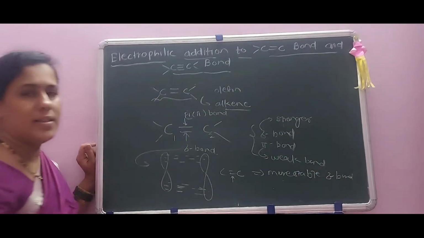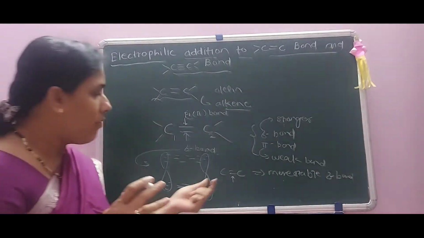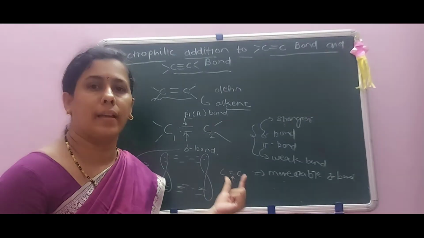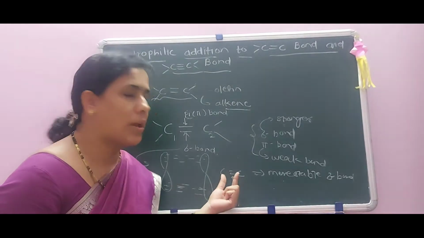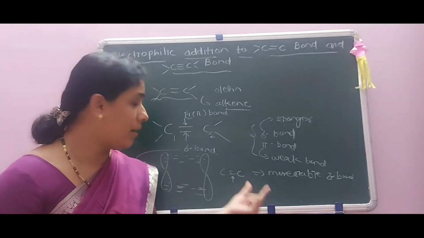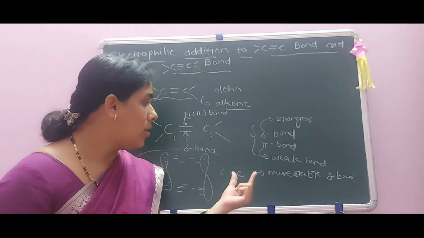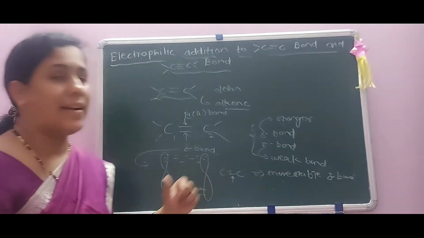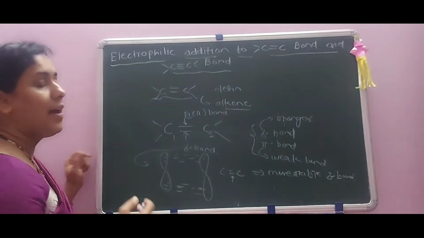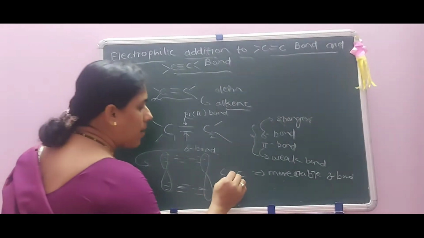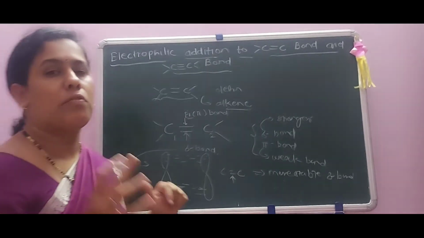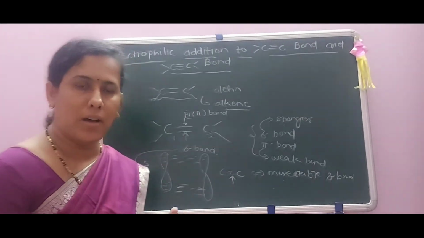That is, the pi electrons have a tendency to react with electrophilic reagents to give a stable sigma bond. That is the characteristic of addition reactions. Pi bonds undergo addition with reagents to form a stable sigma bond.